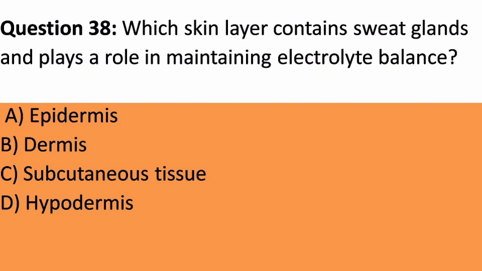Question 38. Which skin layer contains sweat glands and plays a role in maintaining electrolyte balance? A. Epidermis. B. Dermis. C. Subcutaneous tissue. D. Hypodermis. Answer. B. Dermis. Explanation. The dermis contains sweat glands that play a role in maintaining electrolyte balance through the secretion of sweat.